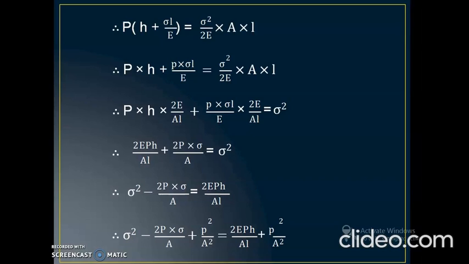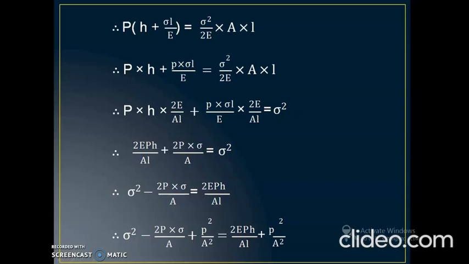So we are multiplying all terms by 2E divided by area into L. This term is multiplied to the first term, second term and third term.